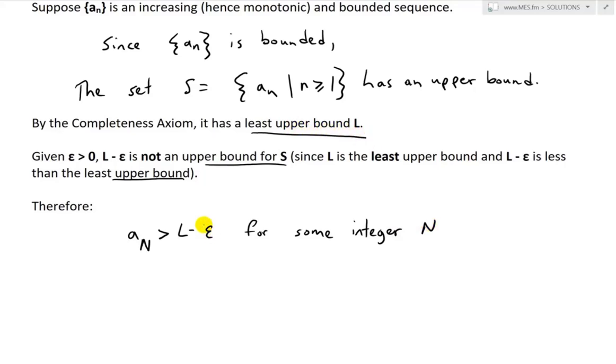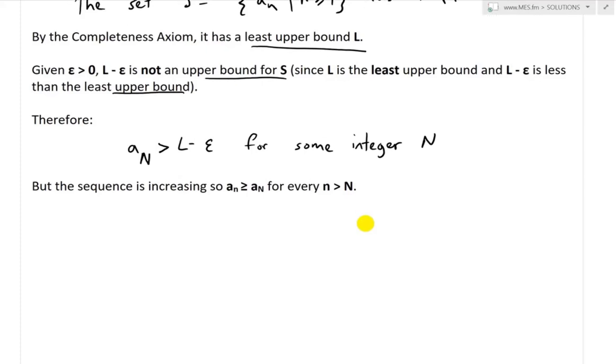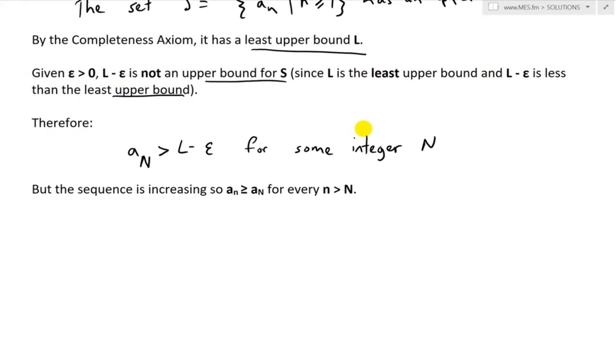If there's a number less than L, then we have to have some integer N where a_N is greater than this value, L minus epsilon. But the sequence is increasing, because it's monotonic and we're assuming it's increasing. So a_n is greater than or equal to a_N for every n greater than N, so it's always going to be bigger than this value.